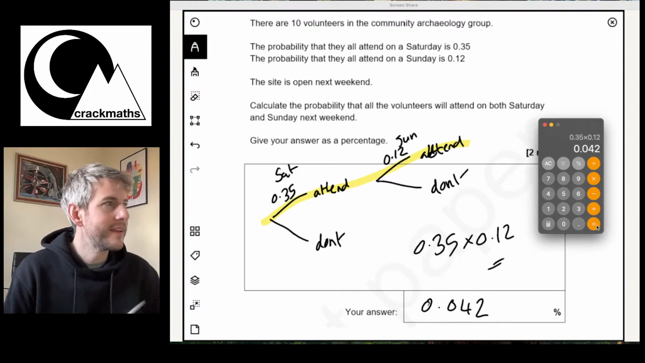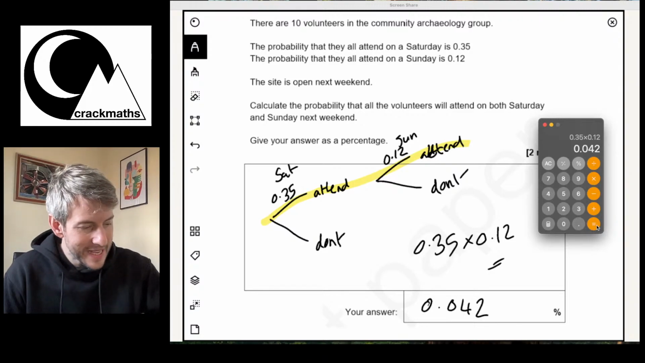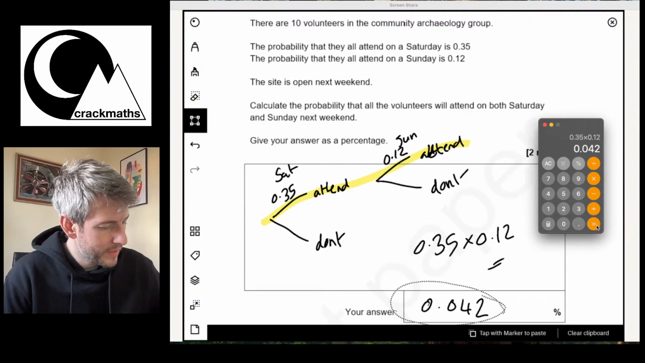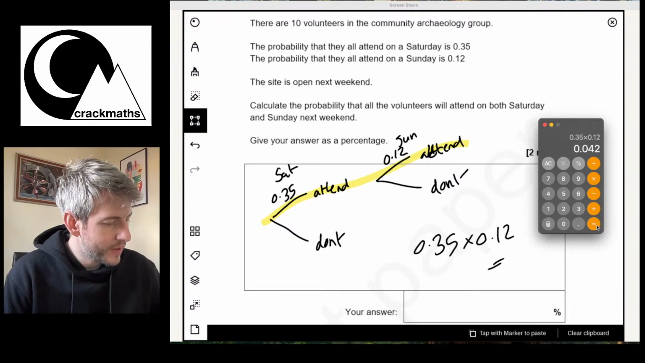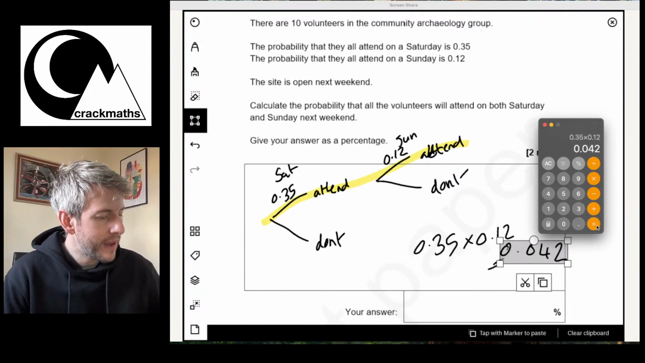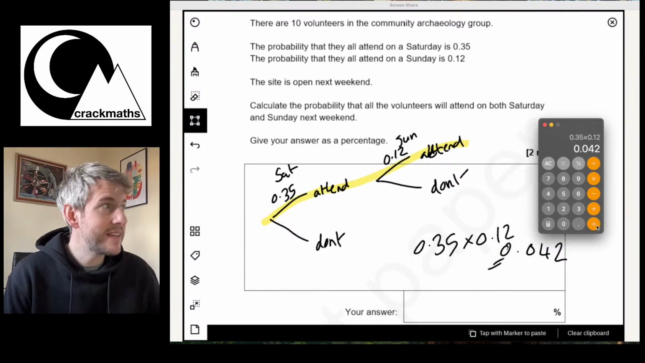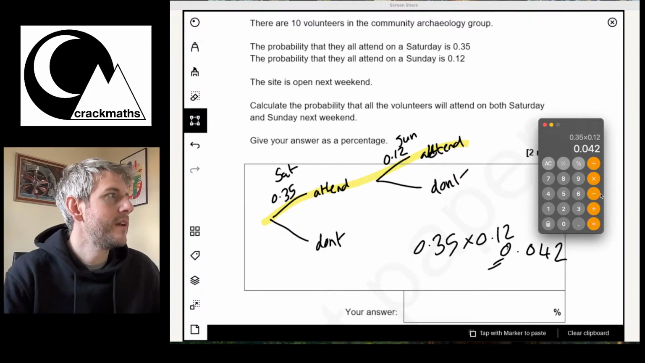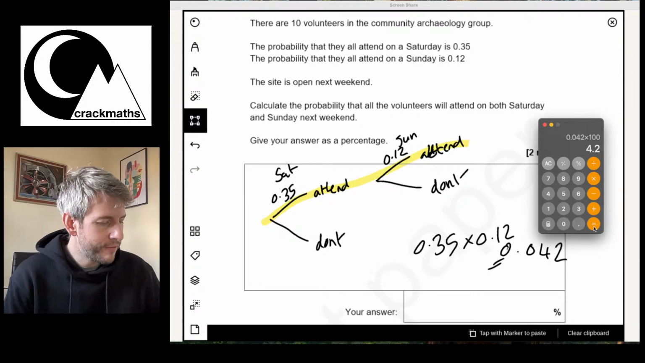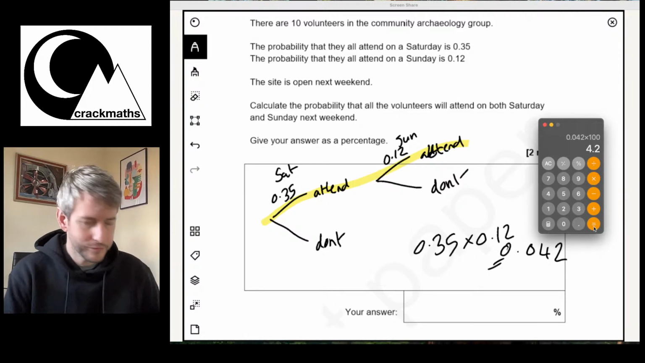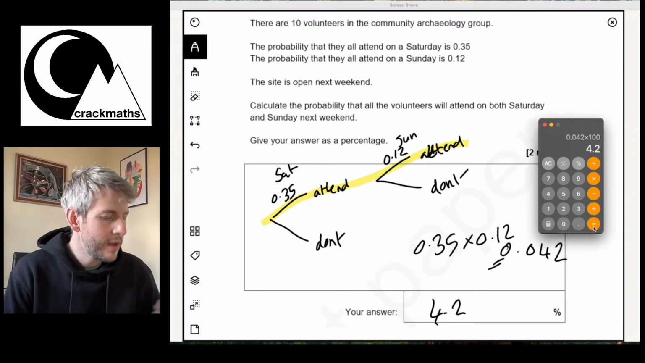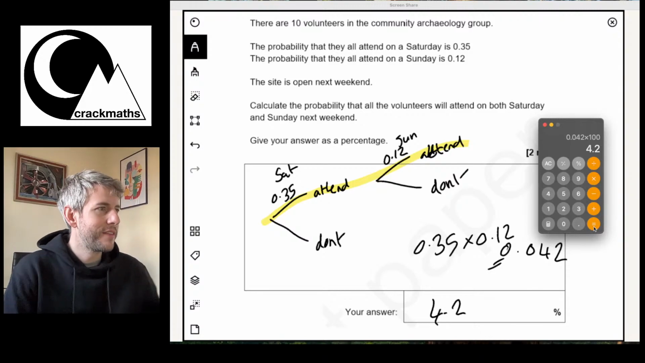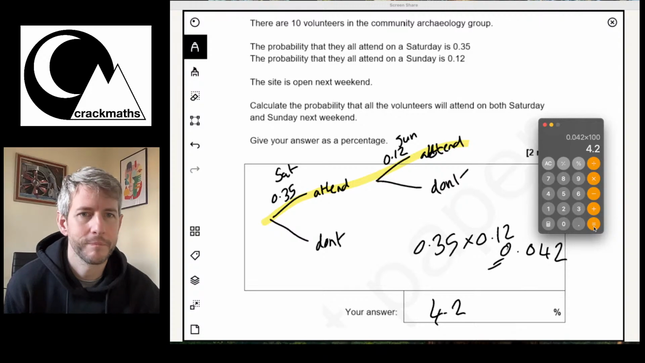0.042 chance. Oh, no, they want it as a percentage. Ah, that's the decimal. Right, one second, let me remove that. So that equals 0.042 there. Now remember, to convert a decimal into a percentage, we times that by 100. So if I times that by 100 here, that means that there's a 4.2% chance that they all come.